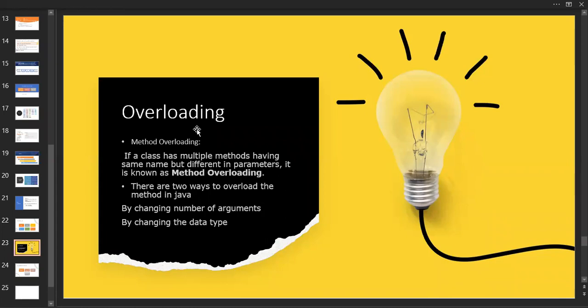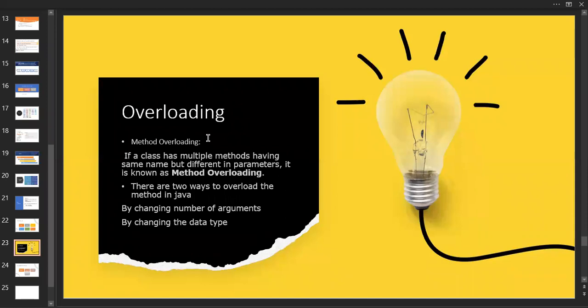So what is overloading? First, we will discuss method overloading. After that, we'll go for constructor overloading. There are two cases for the overloading concept, where we use methods as well as constructors. So what is a method? We already discussed that a method consists of parameters inside a block, with some statements.